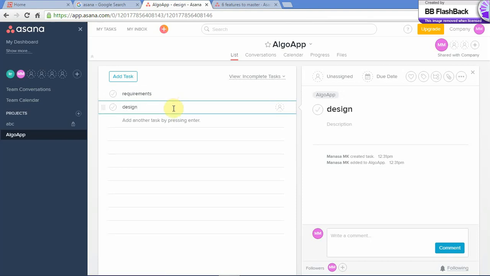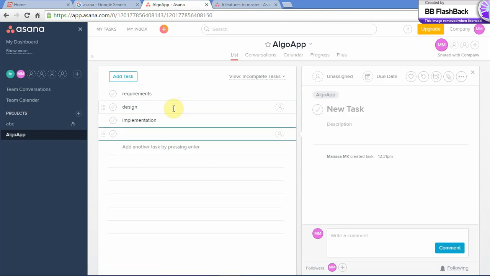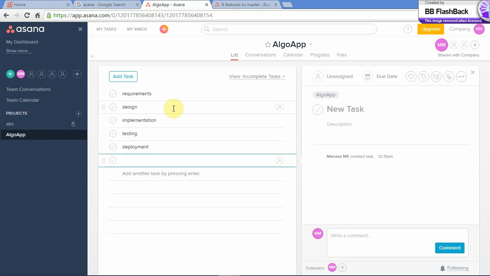Your design, your implementation, testing, deployment, and maintenance.